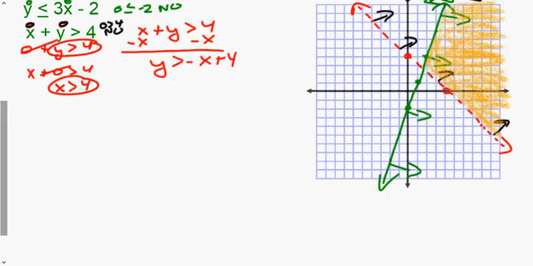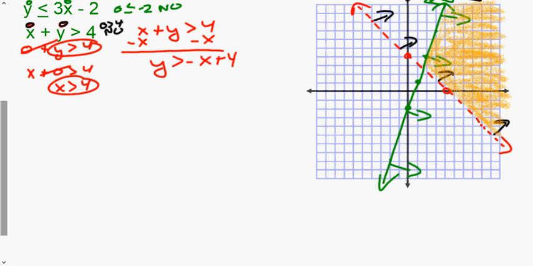All right, so the first line I did in green here. So you had negative 2, slope of 3, a solid line. We plugged in 0. We got, is 0 less than negative 2? No, so that's why the arrows are going to the right and away from the origin.